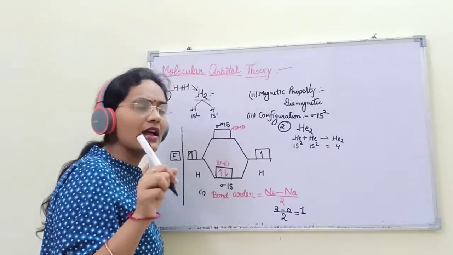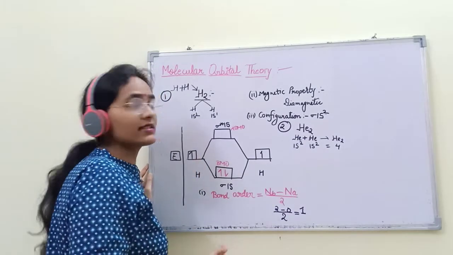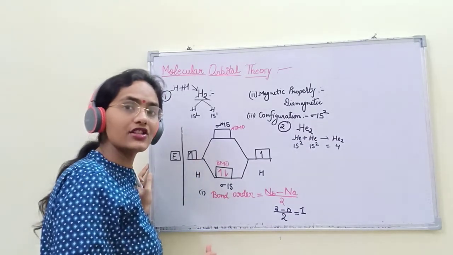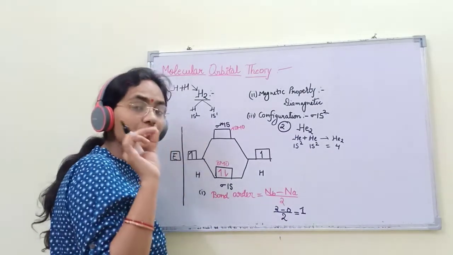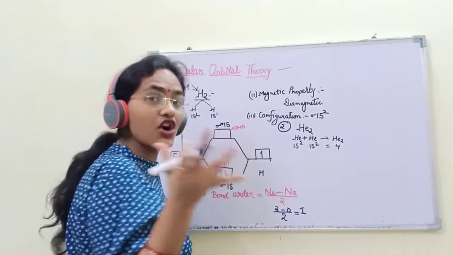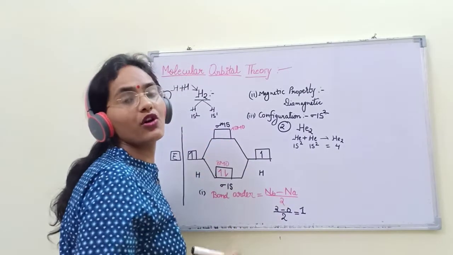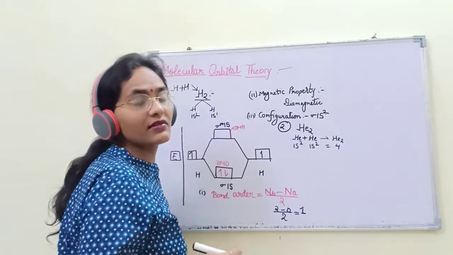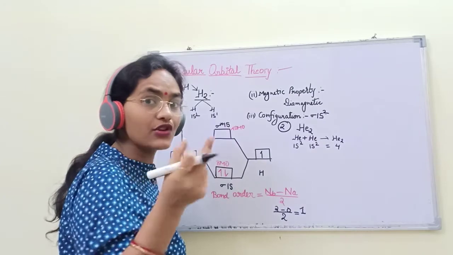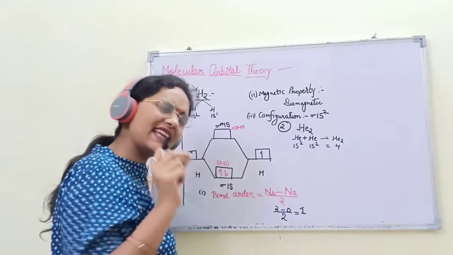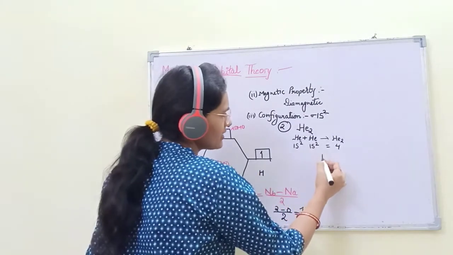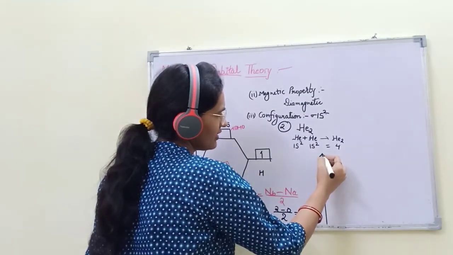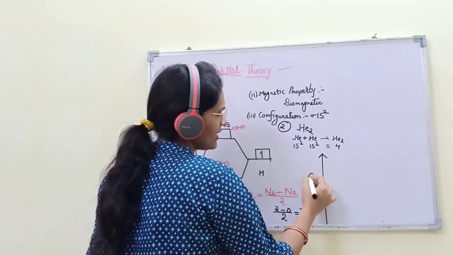Always remember, when we are going to discuss the molecular orbital energy level diagram, always keep in your mind the total number of electrons in that molecule. This is very compulsory. You have to know the total number of electrons. It is very easy. It is a very easy topic. Start. Here is energy.